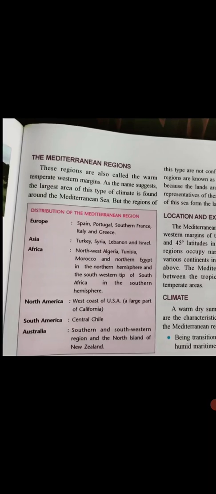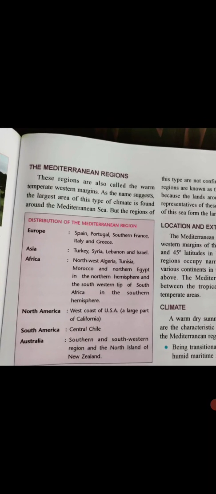Students, today we are going to continue our chapter discussion, and the last climatic region left to be discussed here is the Mediterranean region. These regions are also called the warm temperate western margins. As the name suggests, the largest area of this type of climate is found around the Mediterranean Sea. From the name Mediterranean, we can easily recall that the area is found near the Mediterranean Sea.